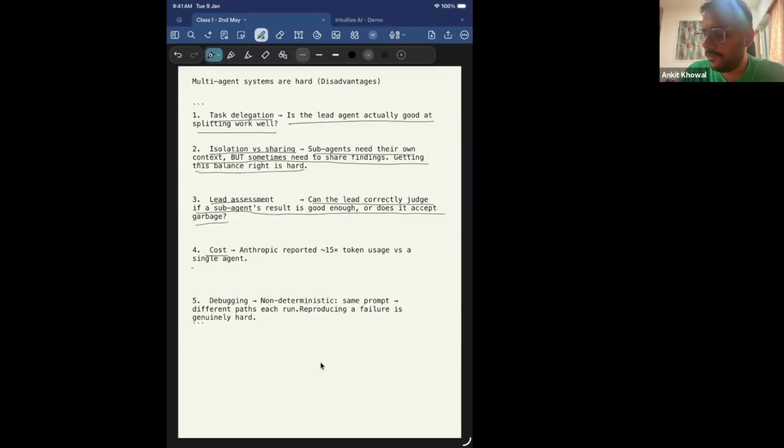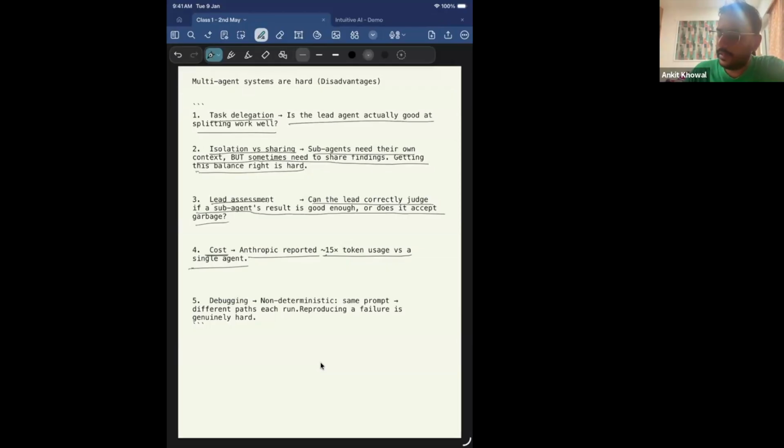And from a cost perspective, multi-agents are obviously expensive. Anthropic reported 15x token usage versus a single agent workflow. If you develop a single agent workflow, the tokens are less. If you have a multi-agent workflow, it costs you 15x the token usage, right?